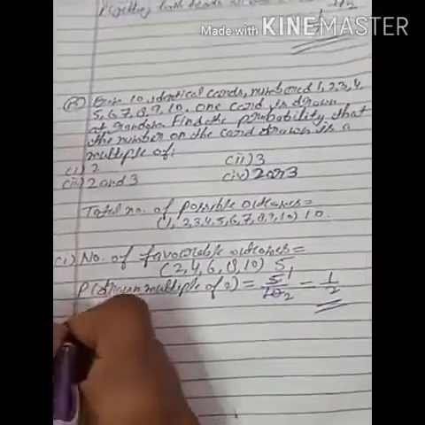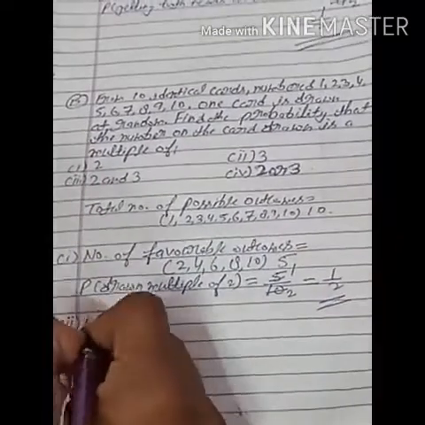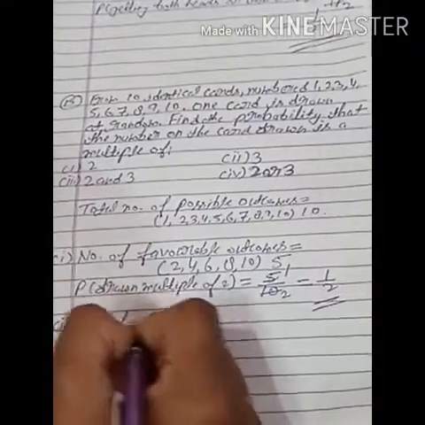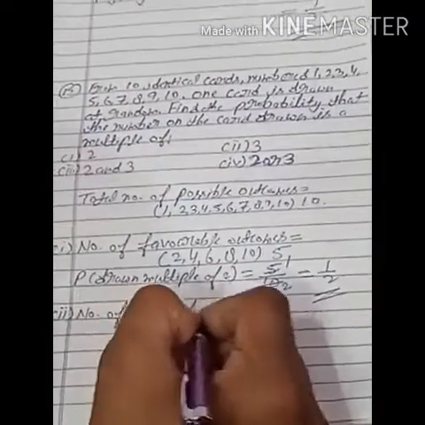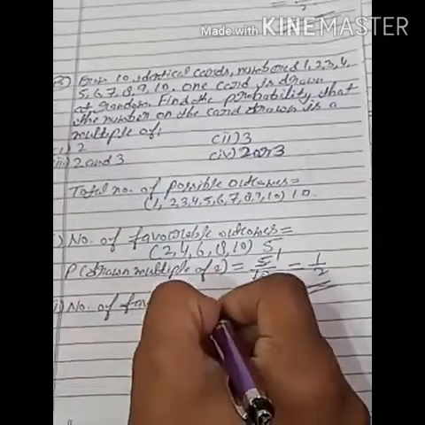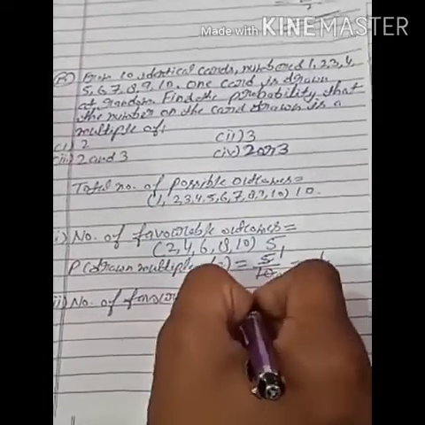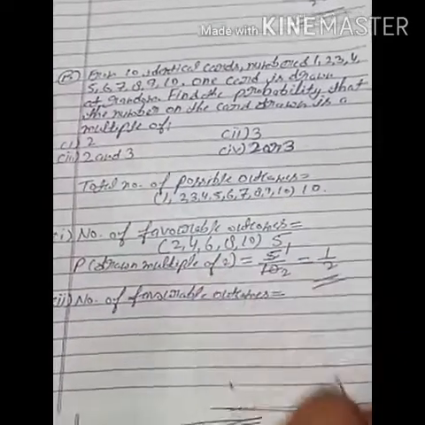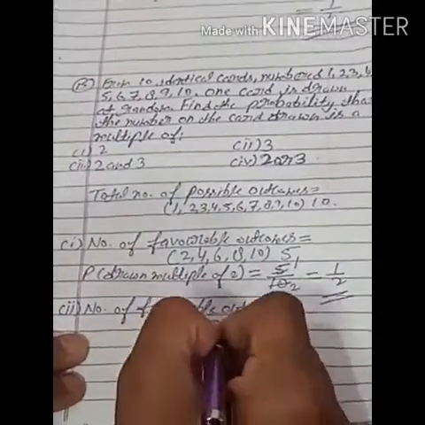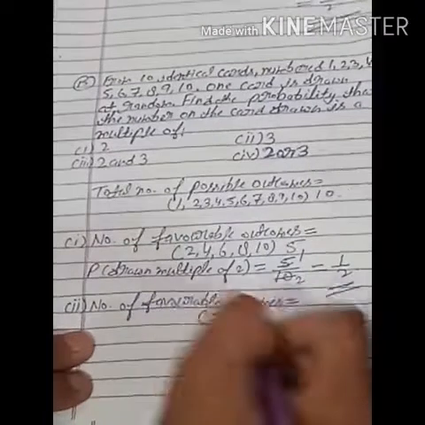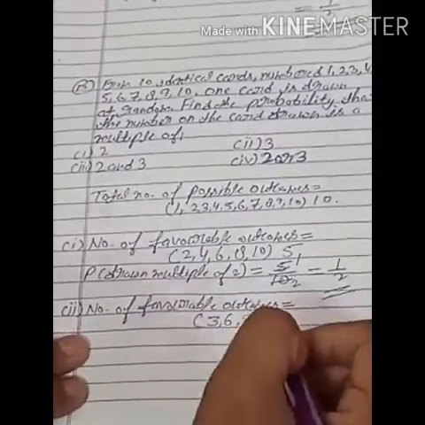The second part is a multiple of 3. So the number of favorable outcomes is equal to the multiples of 3. 3 is a multiple of 3, then 6 is a multiple of 3, 9 is also a multiple of 3.